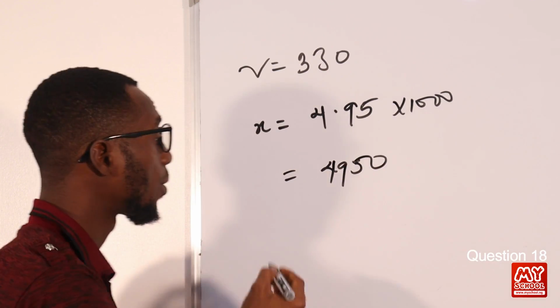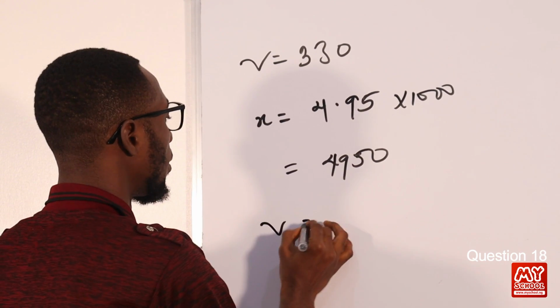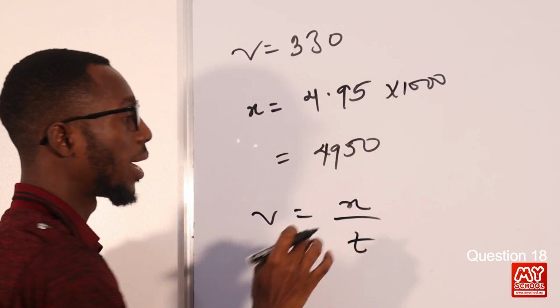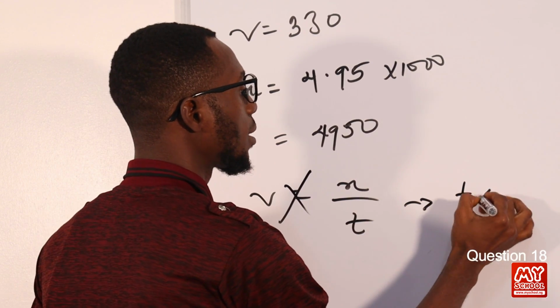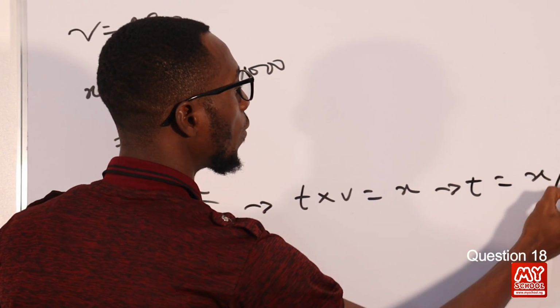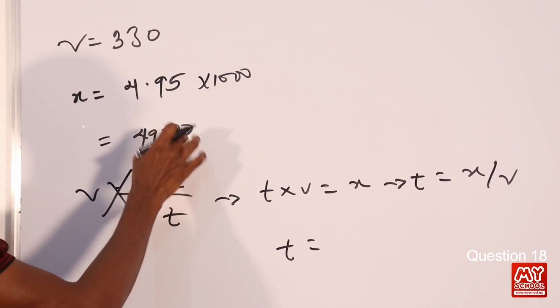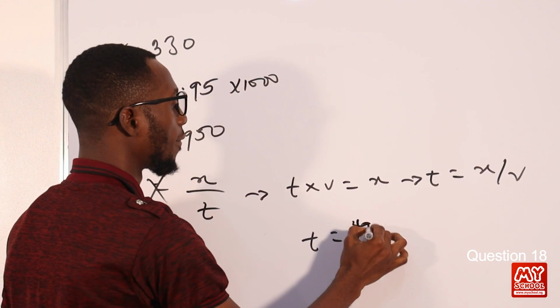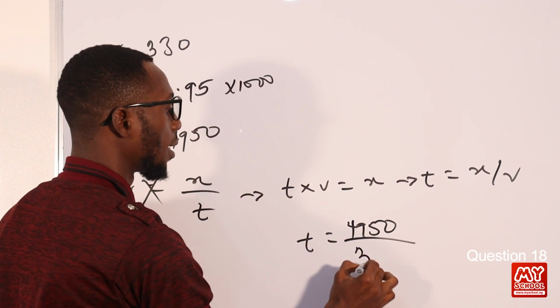Remember that velocity equals displacement over time, but in this case, let me use distance over time. We are told how long, the time. Therefore, t times v equals x, that implies t equals x over v. Where t equals our x, which is 4,950, over this, 330.